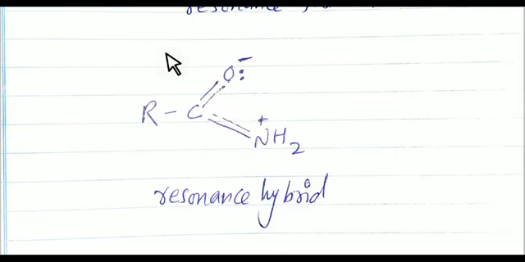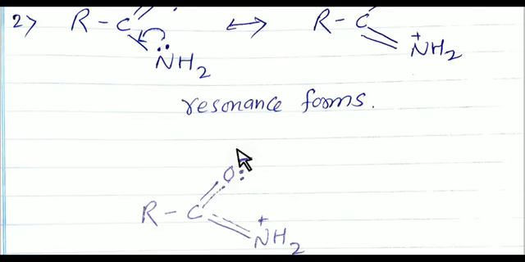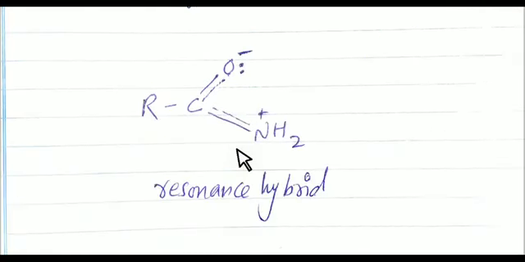Students, in this resonance hybrid, or in this resonance form, see here, positive charge is there and negative charge is there, on nitrogen and oxygen. Here the dotted line shows the delocalization of electrons. Always remember. So this is all about the resonance. In the next lecture, we will study the resonance effect and more topics from this chapter. Thank you so much.